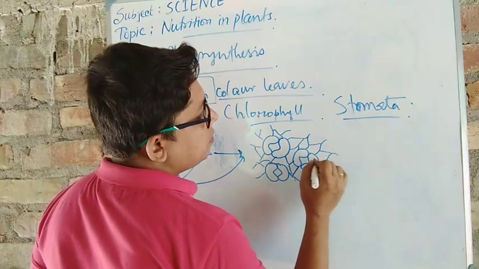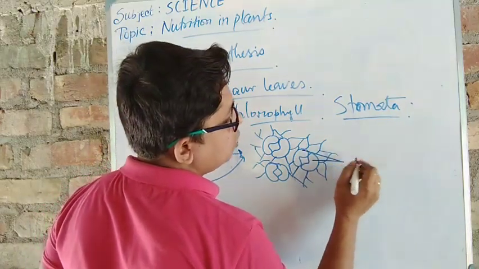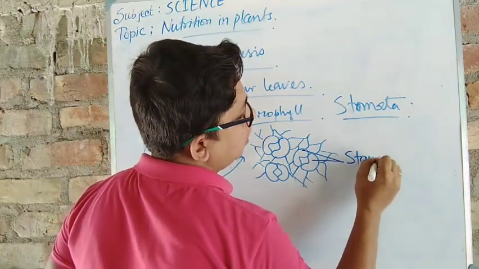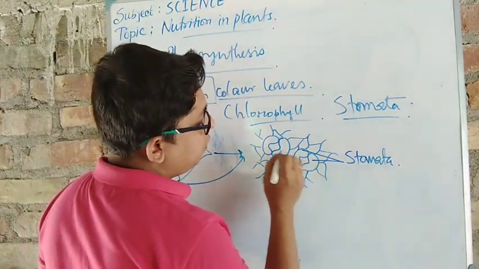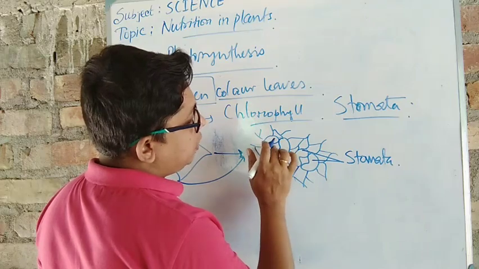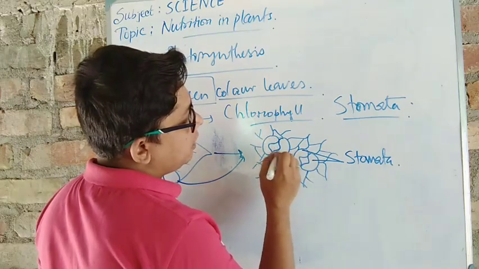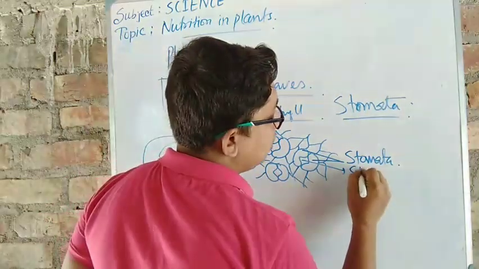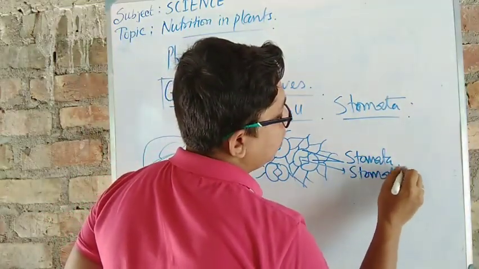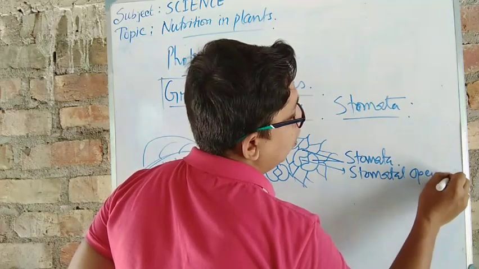Now, this bean-shaped structure is known as stomata. Understood? Next, you just follow that in between both stomata, there is an opening, a hollow-like structure. It is called the stomatal opening. Stomatal opening.